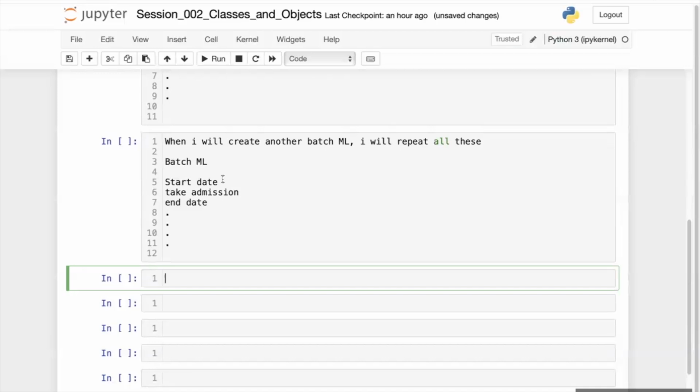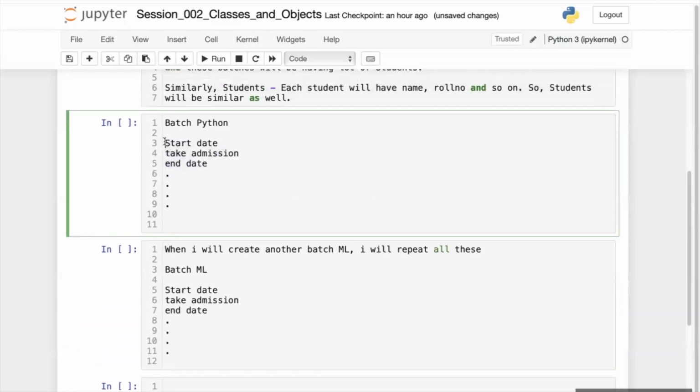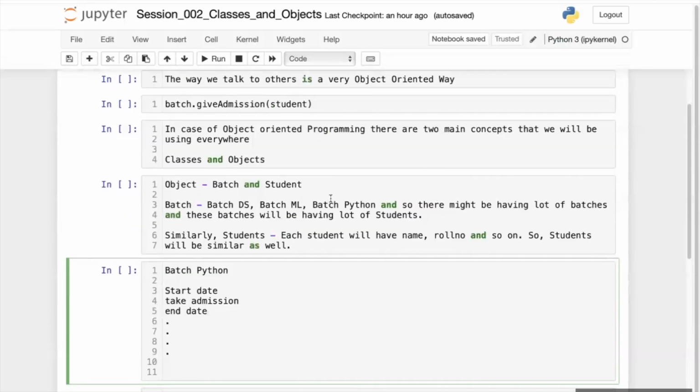So what I was telling you is that I will create a template, and I will use that template in every batch that I'm going to create. So that template is called the class. Class is basically a template. Okay, let me write it here so that it will be clear to you.